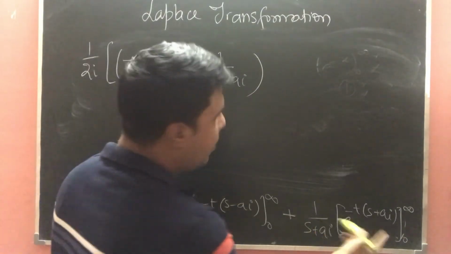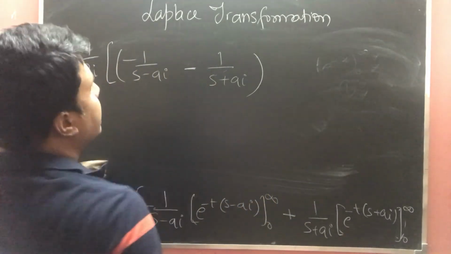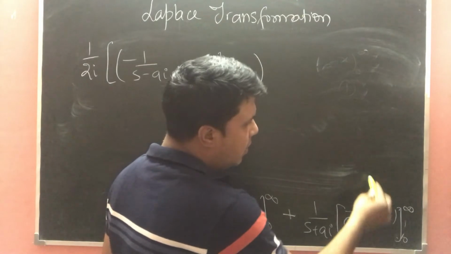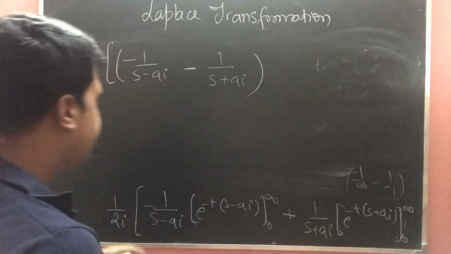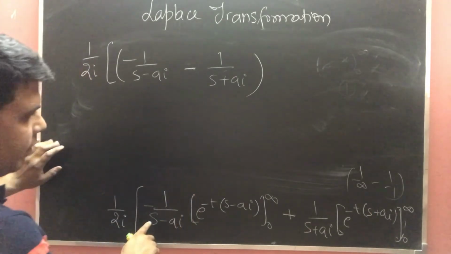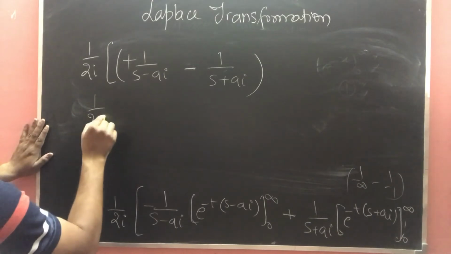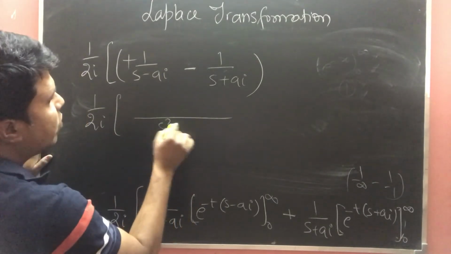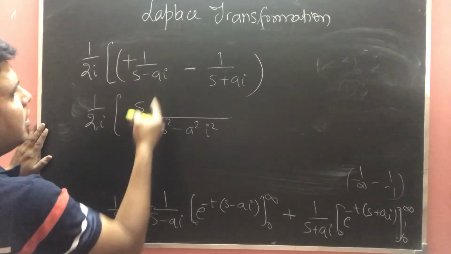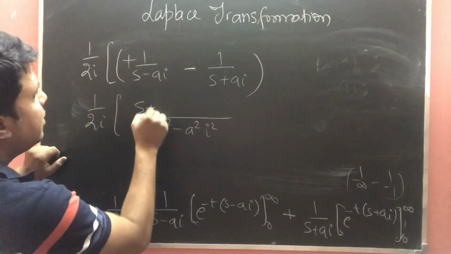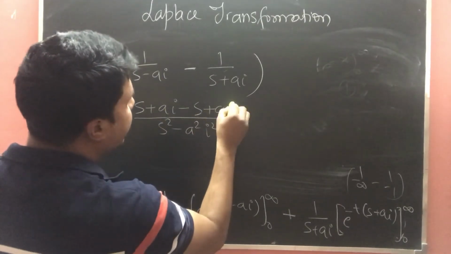Plus it will be minus, because it will give minus, that is 1 upon infinity minus 1 upon 1. So it will give the minus result here, and it will give positive result here. So 1 upon 2i, it will be s square minus a square i square, and it will be like s plus ai minus s plus ai.